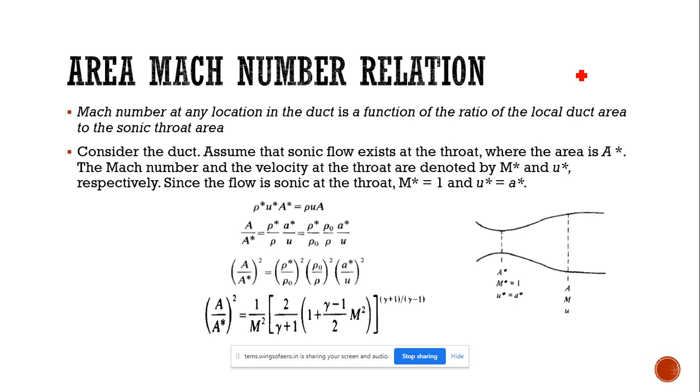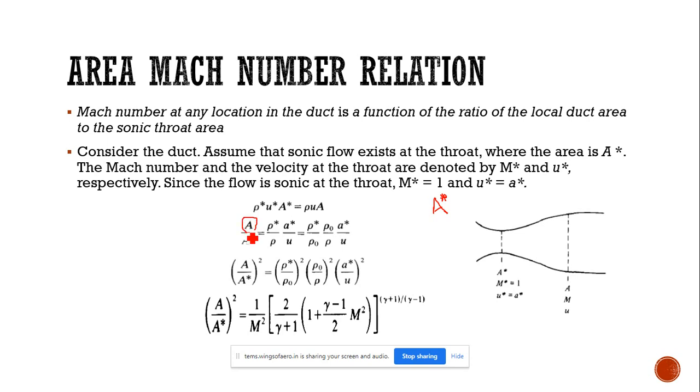Then next is the area-Mach number relation, or we can say the area ratio. This is also one of the important derivations, but we need only the final formula. But I will say how. See here, A star, the star term, denotes the throat area.